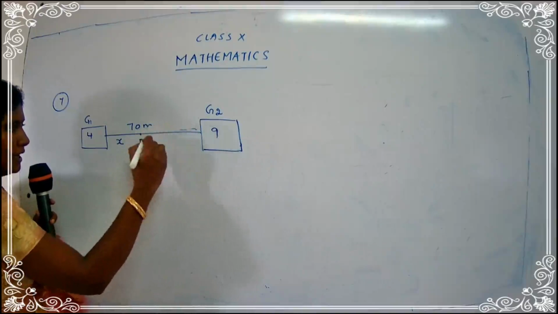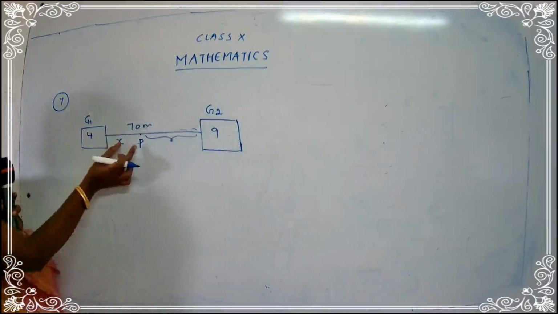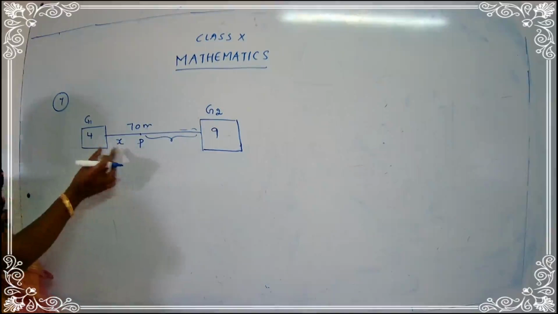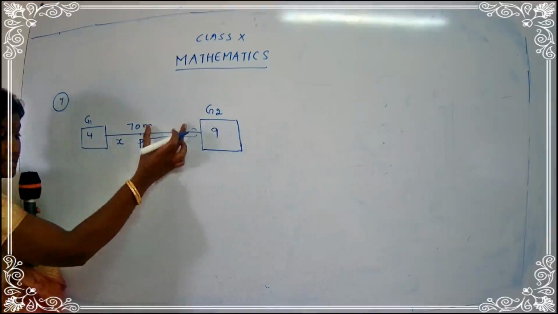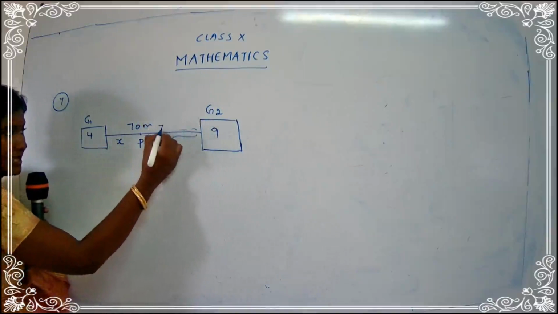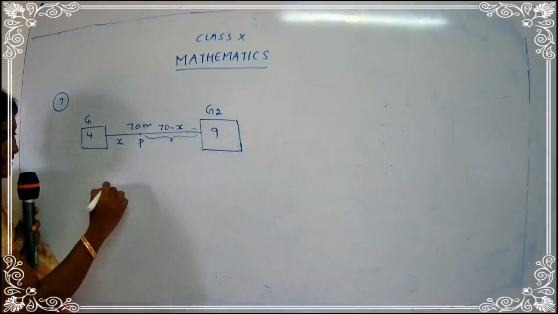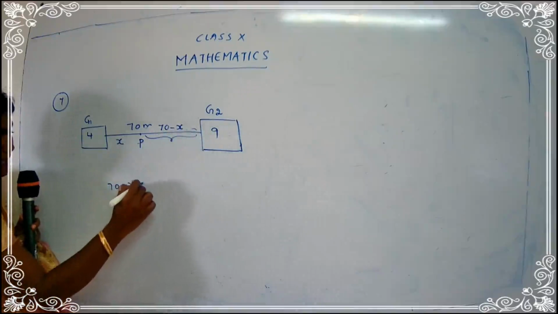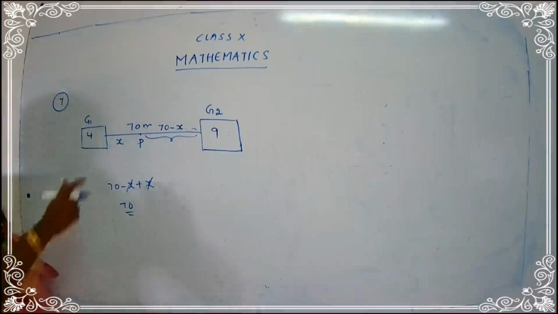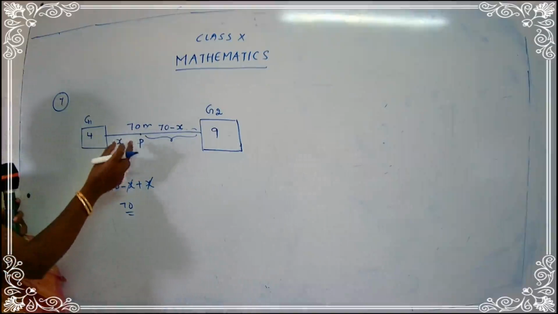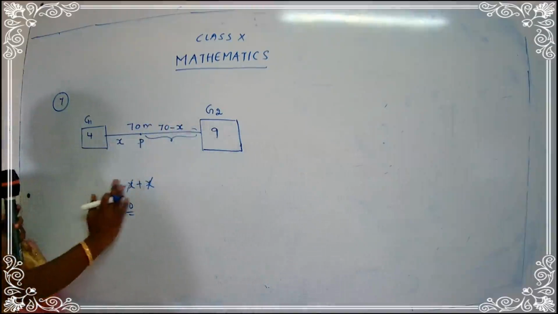See, if the total distance is 70 meters. Now where is the person standing? The person is standing at a distance of x. So what will this distance be taken as? Yes, good. It's 70 minus x, because 70 minus x plus x gets cancelled and you get the answer as 70. So from 70, if this part is x, the remaining part will be 70 minus x.